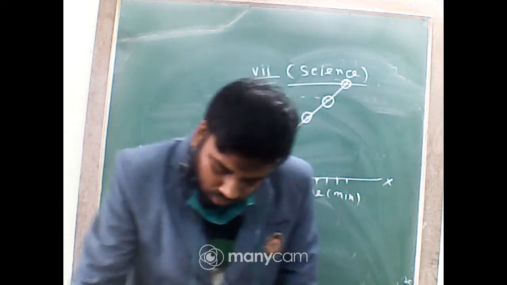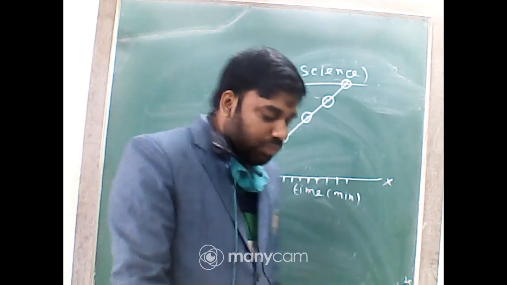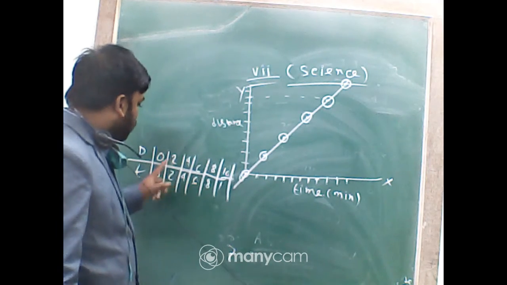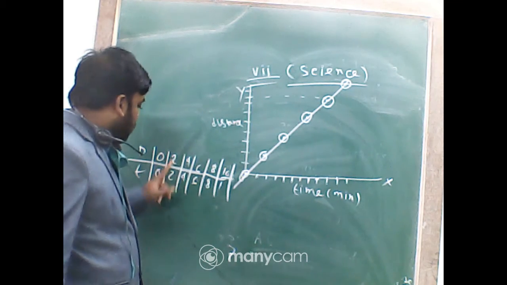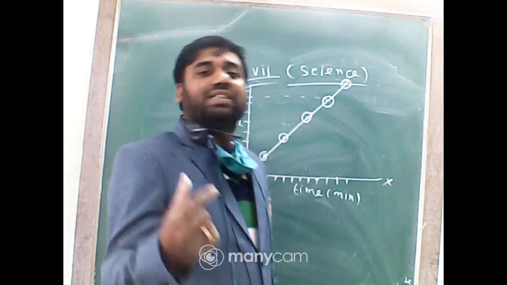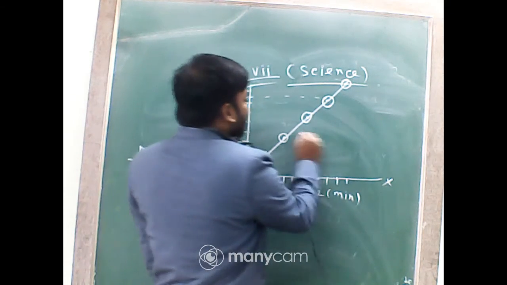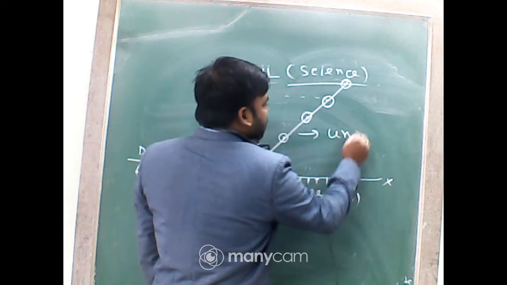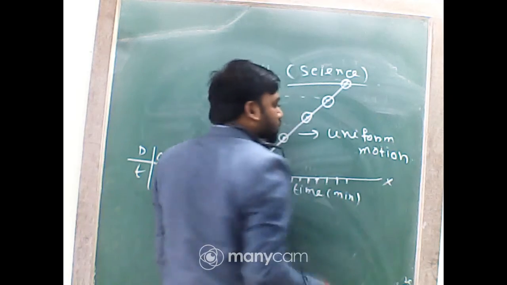So that is how we get a distance time graph. Students, what does it mean? In equal time intervals, from 0 to 2 minutes it has covered 2 kilometer, from 2 to 4 also 2 kilometer, and so on. It is a straight line moving through the origin, so it denotes equal distance covered in equal time intervals. It denotes uniform motion: a straight line means uniform motion.